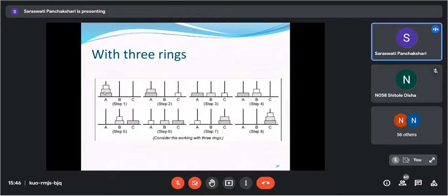With 3 poles, the smaller one we move to the destination, then the second larger one we move from source to spare, then again from destination to the spare we have moved like this. These 8 steps will be followed. So these two are the scenarios we can see. So here we have finished the Tower of Hanoi.